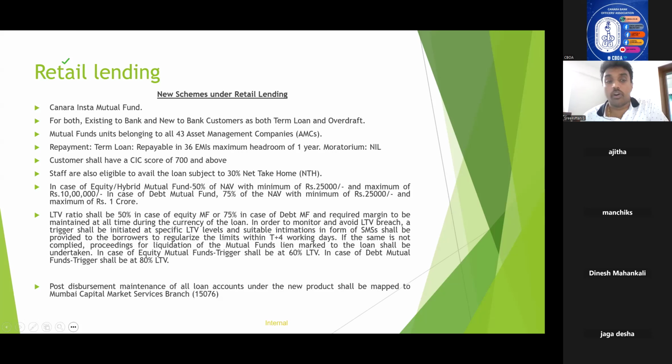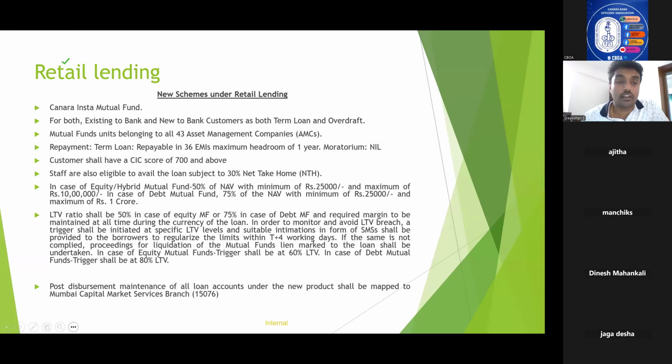As you all know, equity and hybrid always carry more risk. That's why the bank has given the margin as 50 percentage of NAV for equity and hybrid, and the maximum loan amount is 10 lakhs. Debt mutual fund is a comparatively safer advance, so the margin is 25 percentage, that is, you can give maximum 75 percentage of NAV, and the maximum loan amount is 1 crore. The question can be asked in another way also: what is the margin for equity and hybrid mutual fund? It is 50 percentage. And for debt mutual fund, it is 25 percentage.